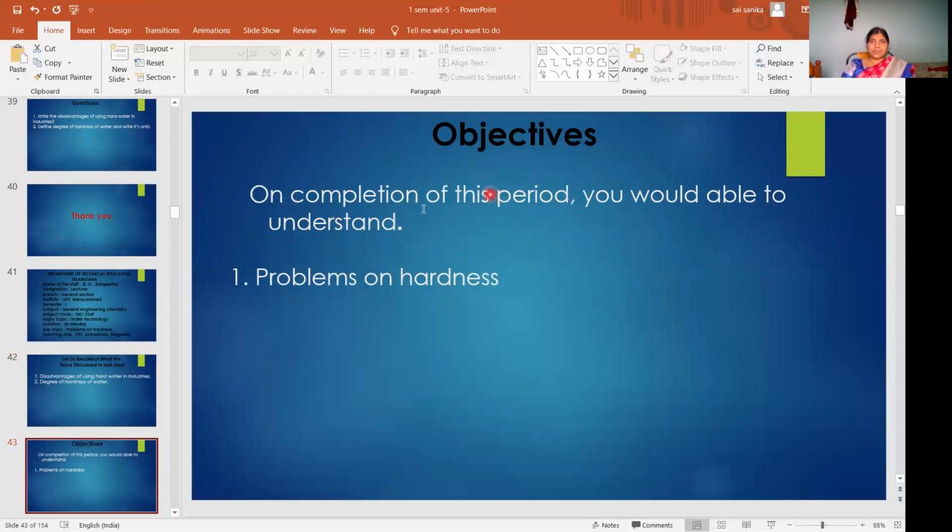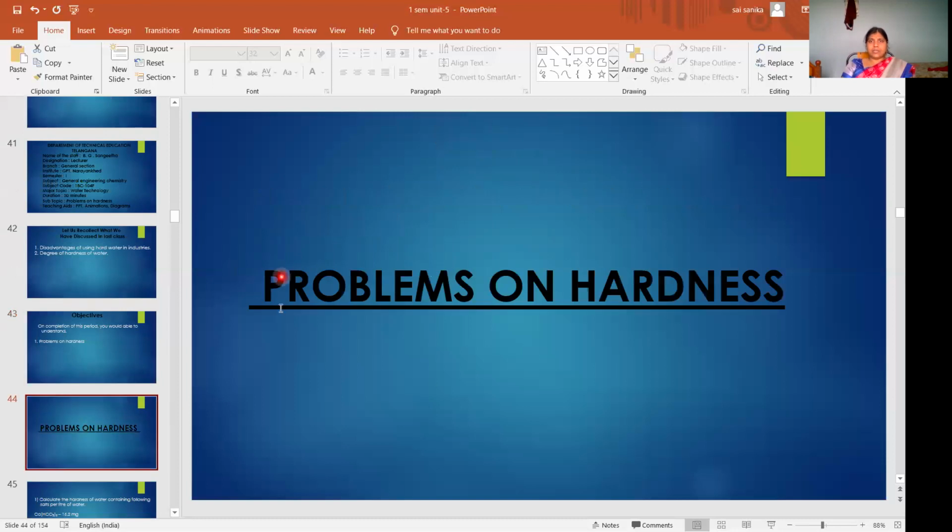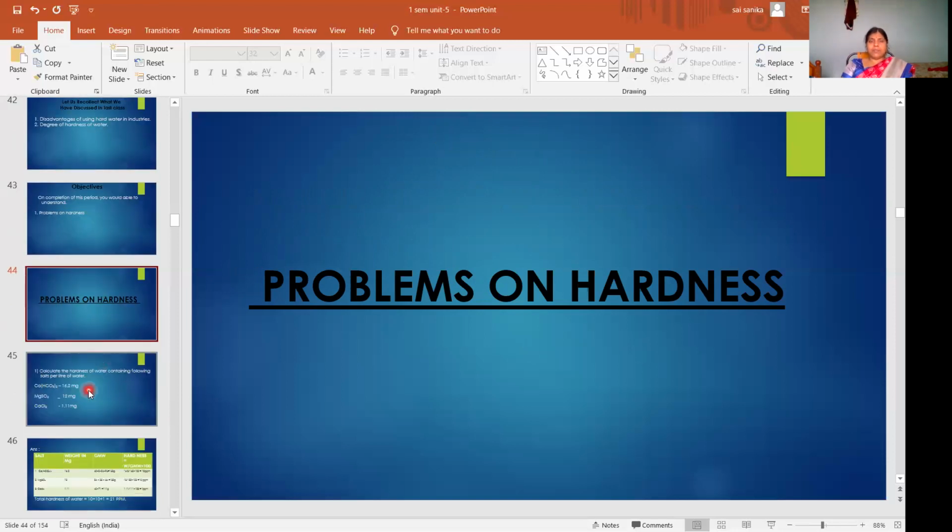After finishing this period, you would be able to understand the problems on hardness and solve the problems on hardness of water sample. So we will solve some problems.